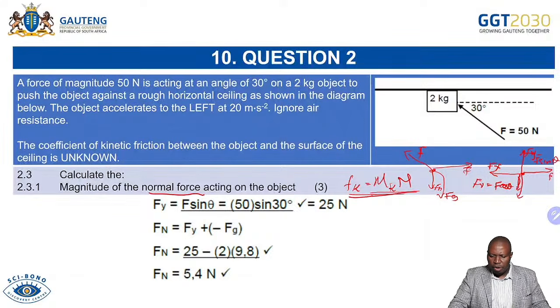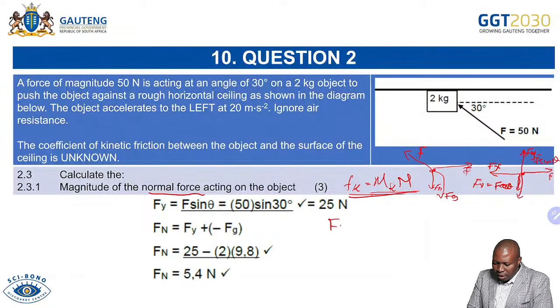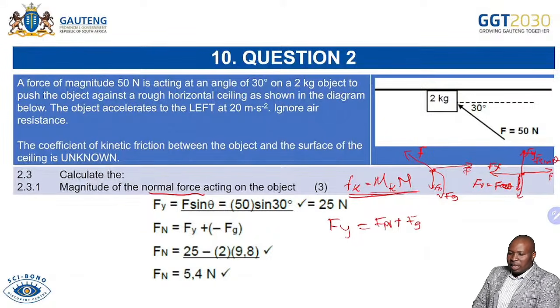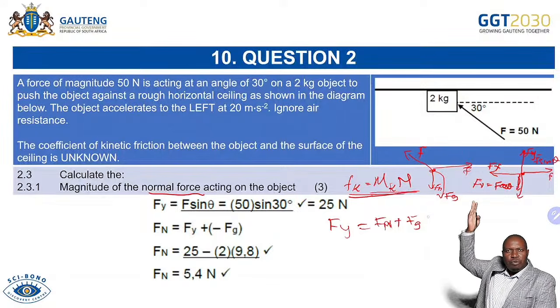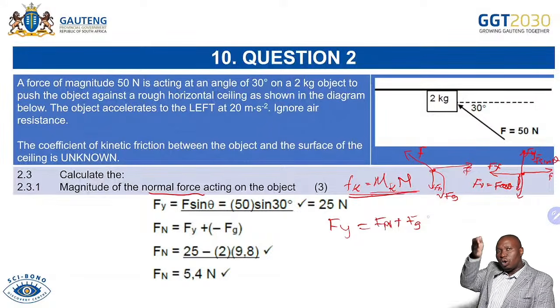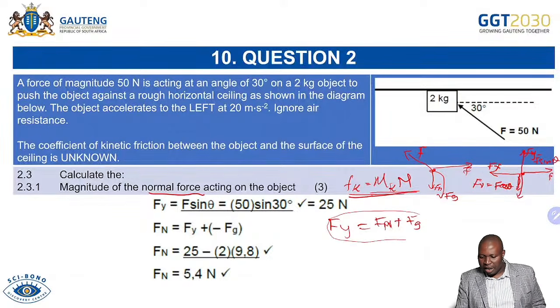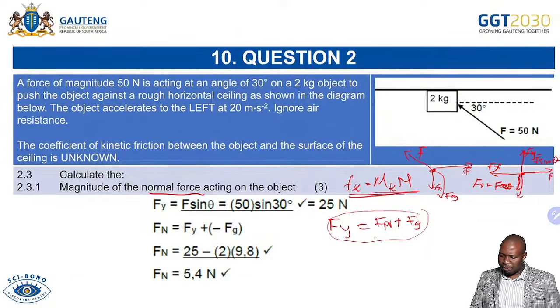Now, as we move, remember you have Fy, which equals the normal force plus Fg in this case. They are balanced. Otherwise, if they were not equal, it means the object will either move upward or downwards, because the forces are not balanced. So we are saying the forces on the vertical plane are balanced, hence Fy equals Fn plus Fg. Because the question says calculate the normal force, we make Fn the subject of the formula, which will be Fn equals Fy minus Fg.